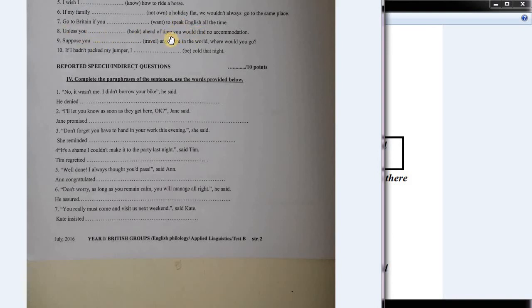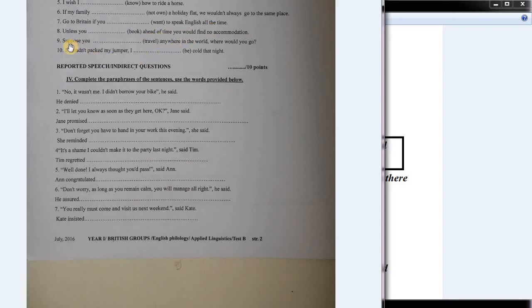Because what we are doing here is speculating about the future. This is what that sentence means. So, jeśli nie zabukujecie sobie wcześniej, to nie będziecie mieli miejsca. To jest mniej więcej takie tego typu zdanie. So that's how you want to interpret it. Unless you booked ahead of time, you would find no accommodation.